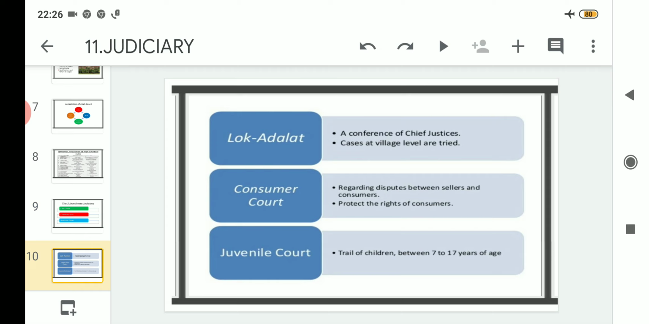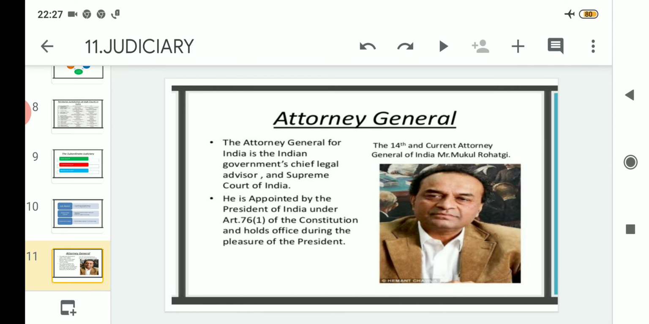And the consumer court actually does what? It protects the rights of the consumers. Talking about the juvenile court, here any children between 7 to 17 years, who are not termed as adult, are tried. Only those cases are tried in the juvenile court. And the last part of the topic judiciary is the Attorney General.